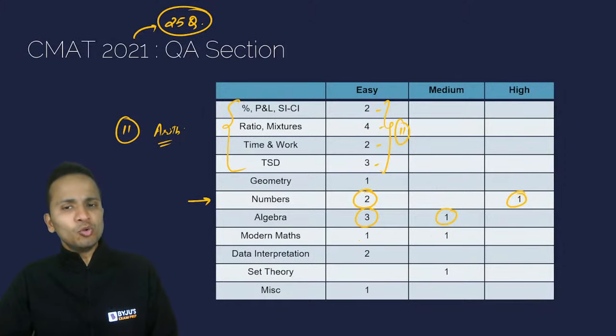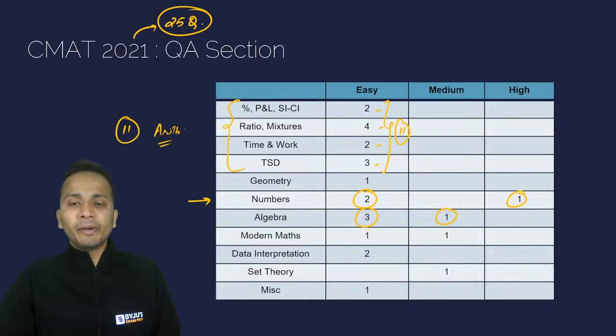Modern maths, there were 2 questions. Data interpretation, there were only 2 questions that came in the year 2021. Set theory, there was 1 question, and there was 1 question that came from miscellaneous topics. So if I segregate all these areas, from arithmetic, we saw 11 questions. From geometry, there was only 1 question. From number systems, there were 3 questions.